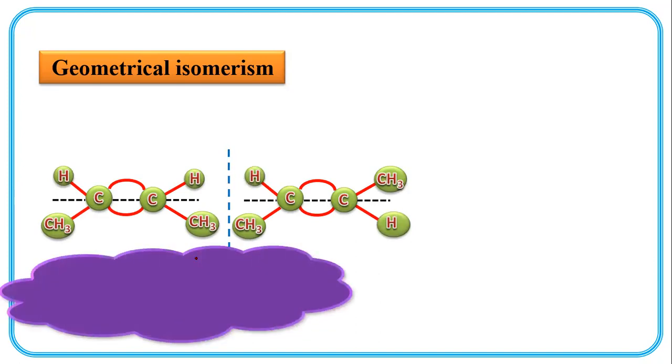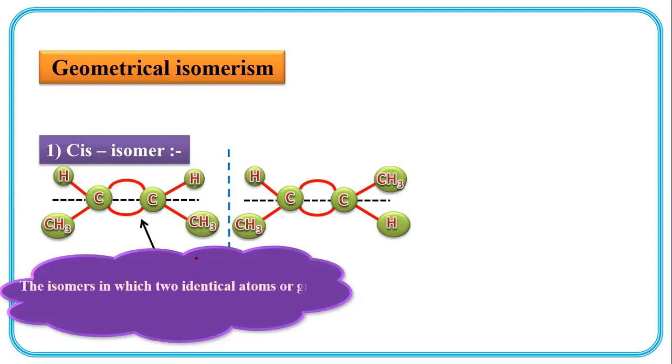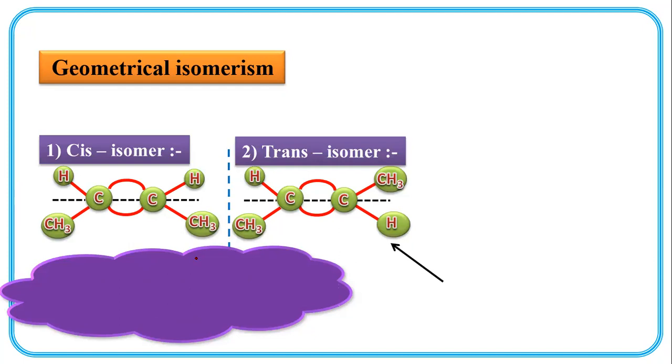Look at the position of the methyl groups, similar groups. Cis isomerism: both methyl groups are present on the lower side, the same side of the double bond. It is called the cis isomer. This is the trans isomer. Both methyl groups are on opposite sides of the double bond.